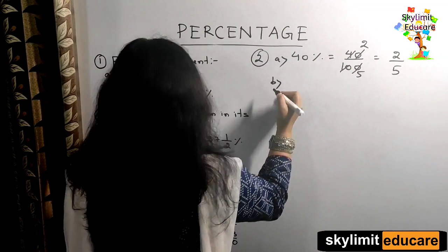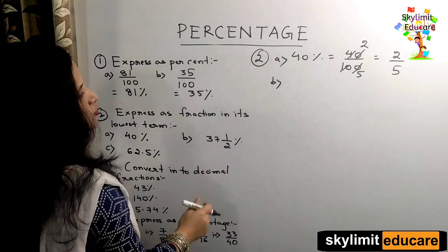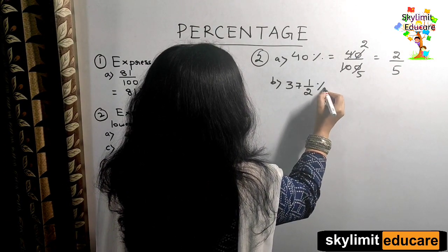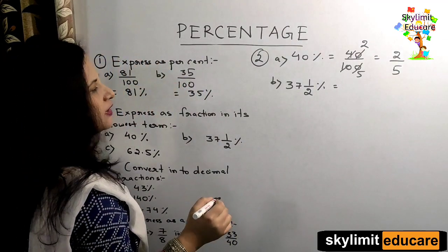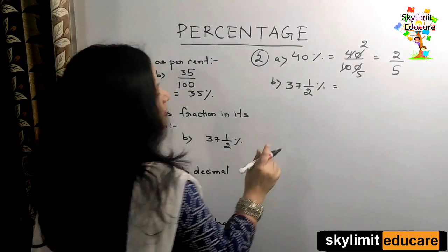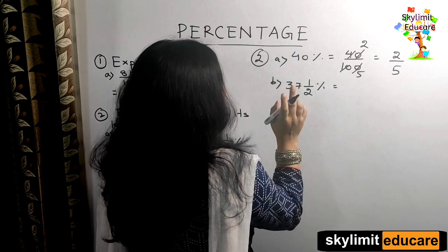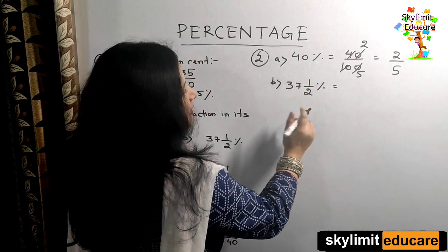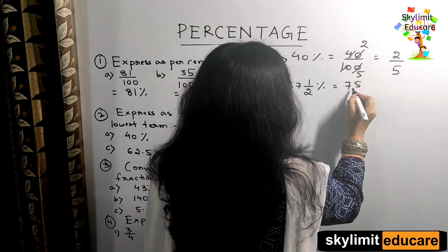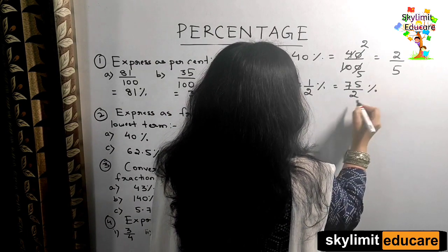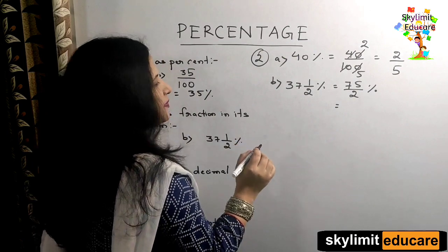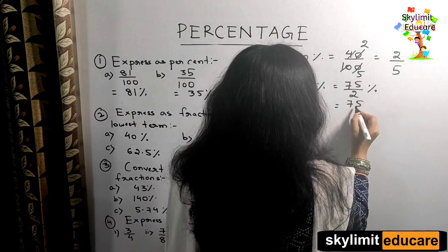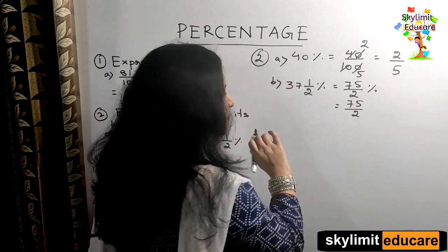Let's come to the next bit: 37 1 by 2%. Let us first convert it to an improper fraction, right? 37 multiplied by 2 will give us how much? 74. 74 plus 1 is 75. So 75 by 2%. As you know, percentage means what? Out of 100 or by 100. So we can write it as 75 by 2 by 100.